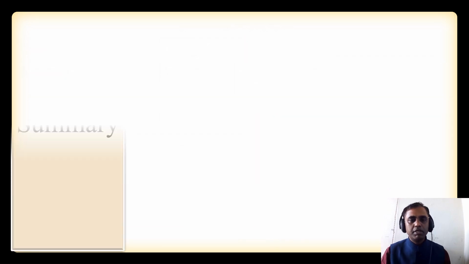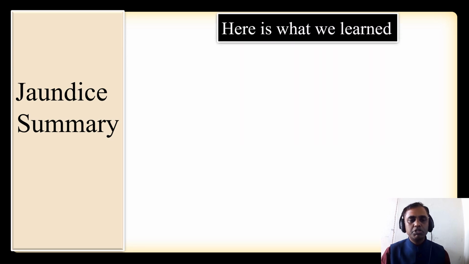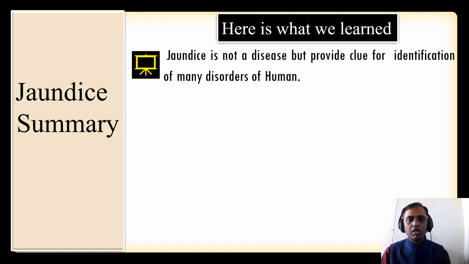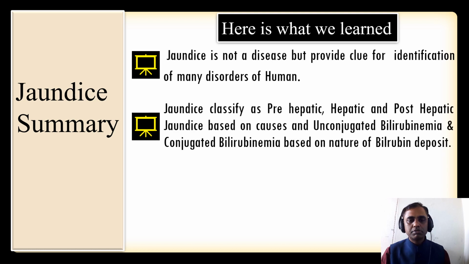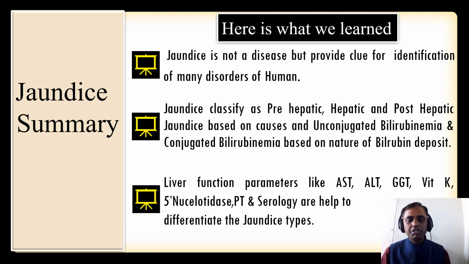So that's about my topic. So here I am writing the jaundice summary. Jaundice is not a disease, but provides the clue for the identification of many disorders of the human. Jaundice is classified as pre-hepatic, hepatic and post-hepatic jaundice based on the causes, and unconjugated hyperbilirubinemia and conjugated hyperbilirubinemia based on the nature of the bilirubin deposit in the body. And the liver function tests like AST, ALT, GGT, vitamin K, 5 nucleotidase, prothrombin time and serology help to differentiate the jaundice type. So that's about my class today, jaundice.